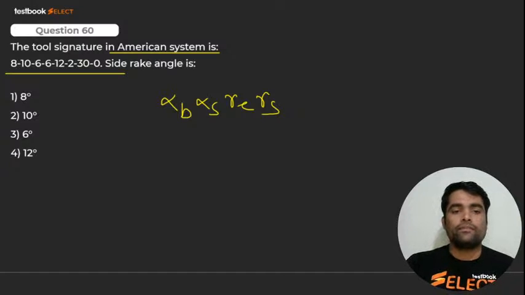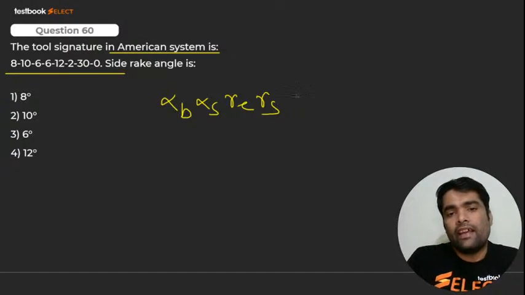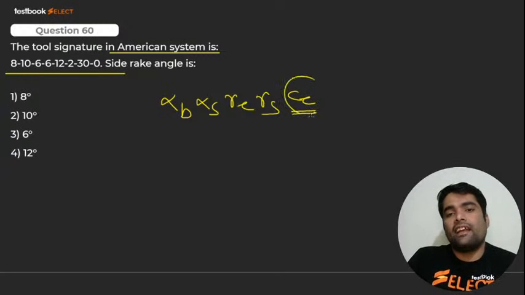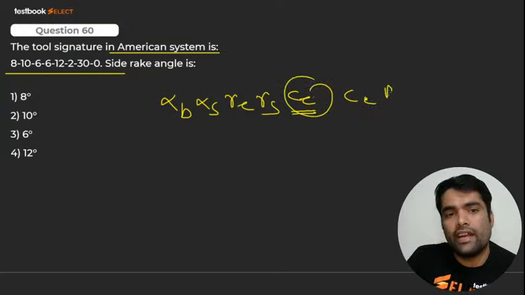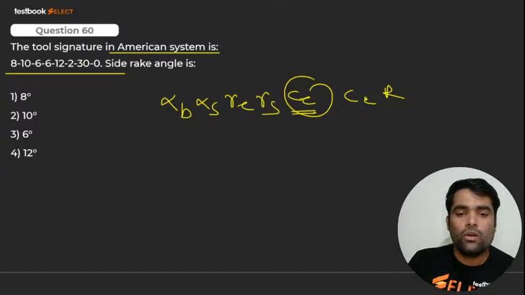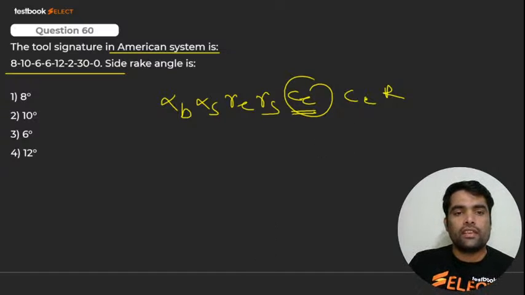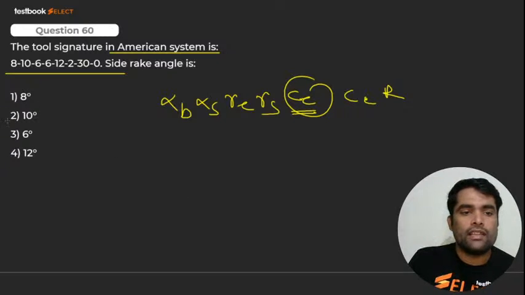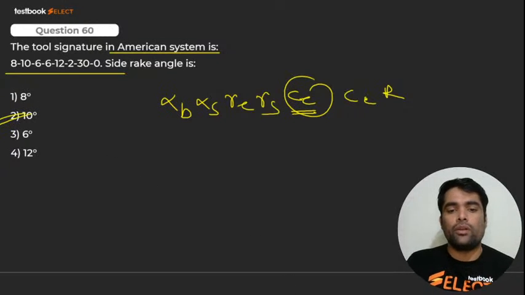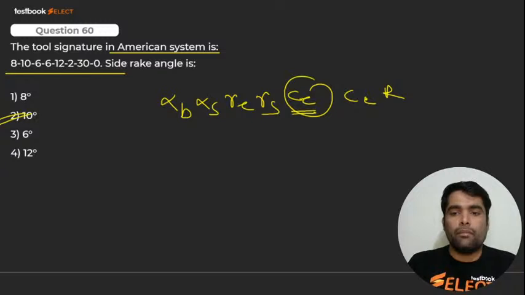Yes or no, my dear? Then comes CE, that is end cutting angle, then side cutting angle, then nose radius. Yes or no? I hope you got it, बच्चा. Very good. Here we go. यहाँ पे क्या होगा? Number 10. Sorry, number 2. Number 2 is correct.